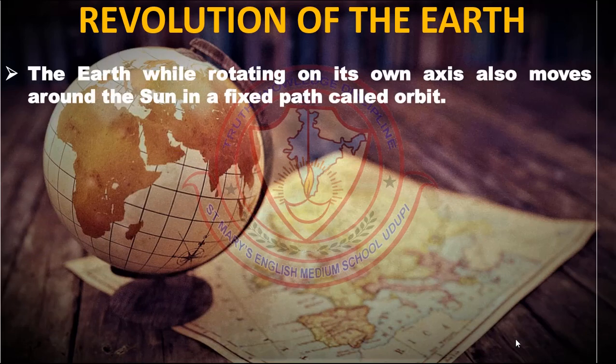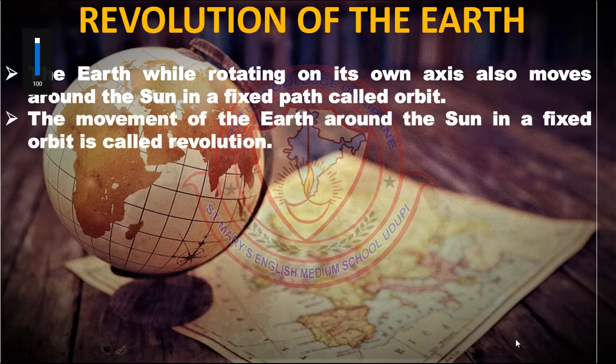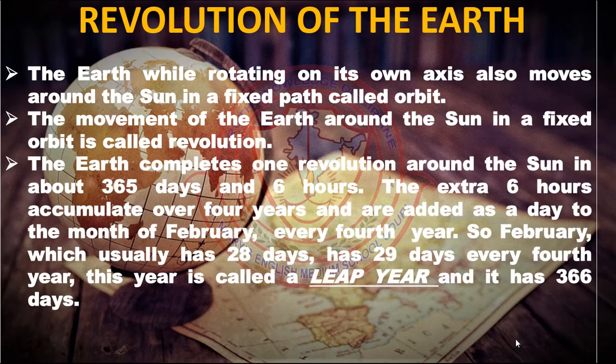The earth, while rotating on its own axis, also moves around the sun in a fixed path called orbit. The movement of the earth around the sun in a fixed orbit is called revolution. The earth completes one revolution around the sun in about 365 days and 6 hours.